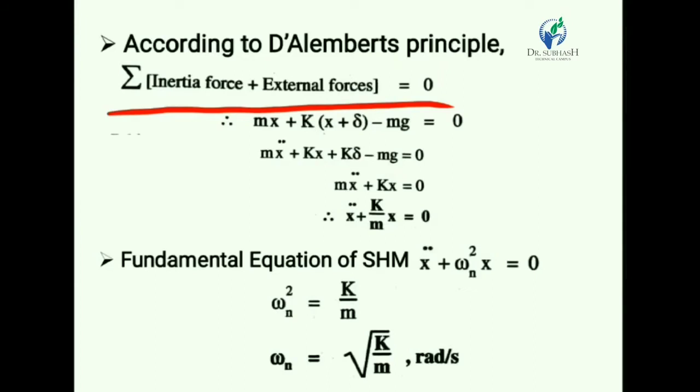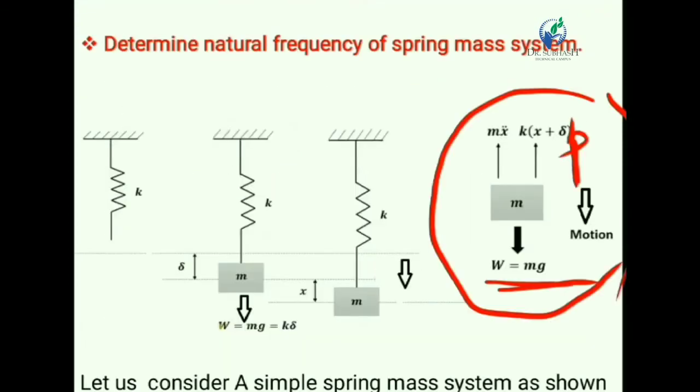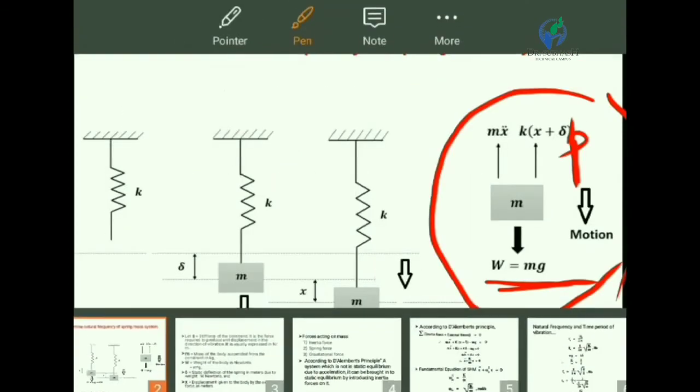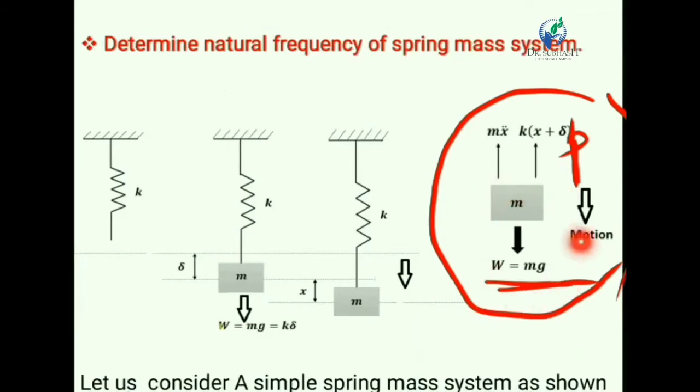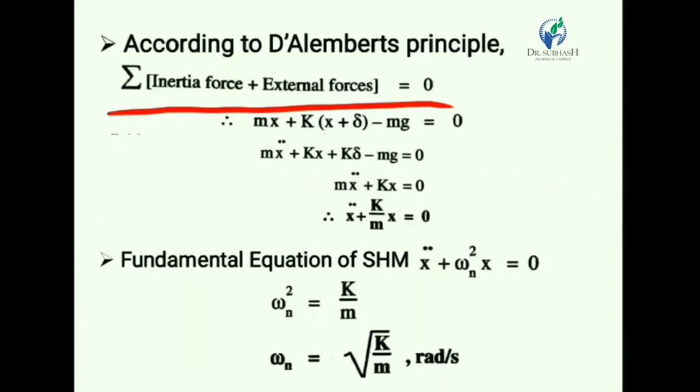So plus, we consider k into bracket x plus delta. So this is the spring force. Here we add spring force minus mg. The gravitational force is acting in downward direction as shown in the free body diagram. So we consider minus for a downward direction, is equal to 0.